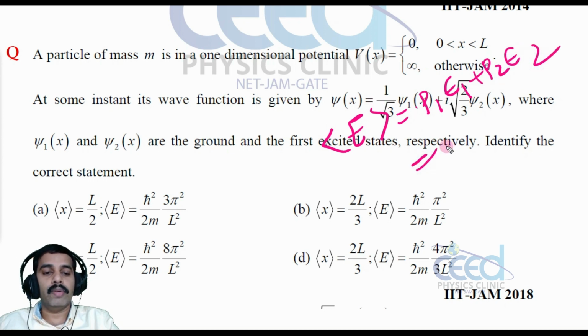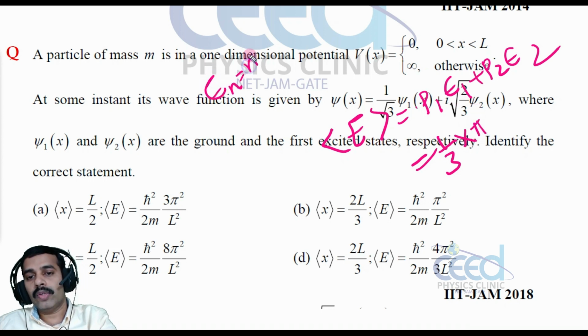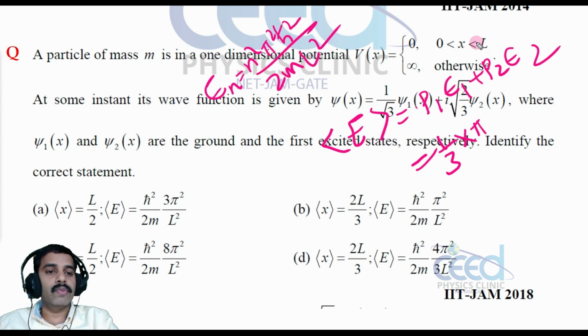P1 is the probability, that is 1 by root 3 whole square, 1 by 3, into the ground state energy of a particle in a box. The general expression is En equal to n square pi square h cross square divided by 2 m L square, as the width is L.